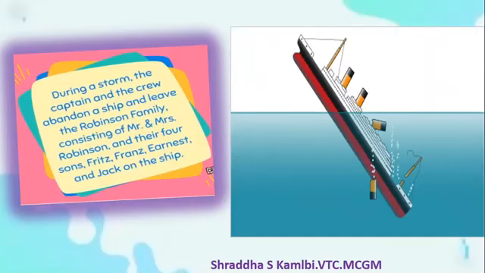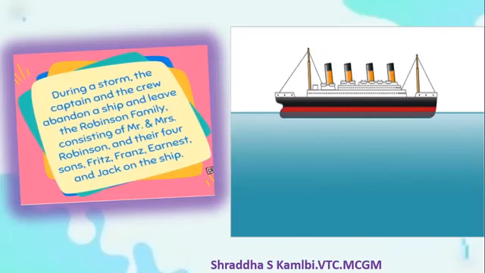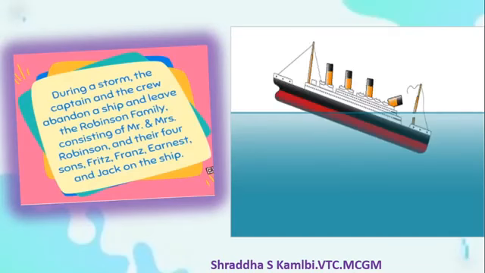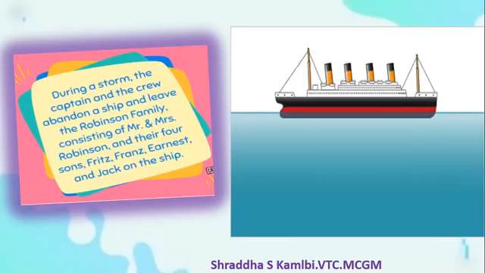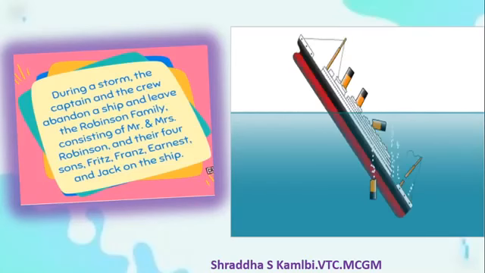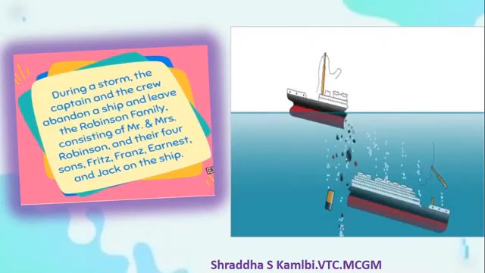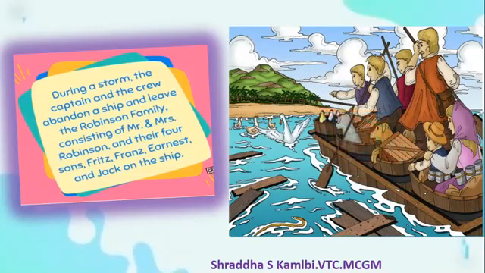So you can see how the ship breaks up. Okay, and the Swiss family Robinson is left on the ship, and the crew and the captain, when they abandon the ship and they go away, they do not take these poor people along with them. Alright, so this is how our story begins, but this is just the beginning of the story. The adventure will start from here onwards. These people, what they do is, they somehow try to escape from the ship. They try to collect some things which are important for them. Alright, they find some animals also on the abandoned ship.